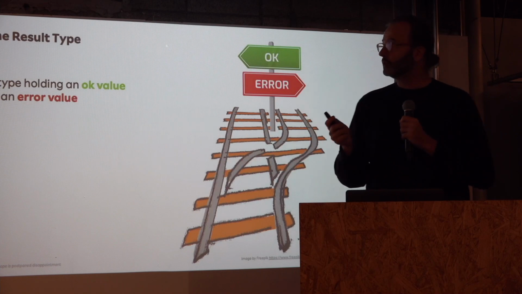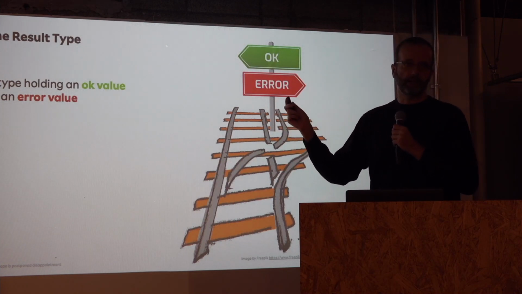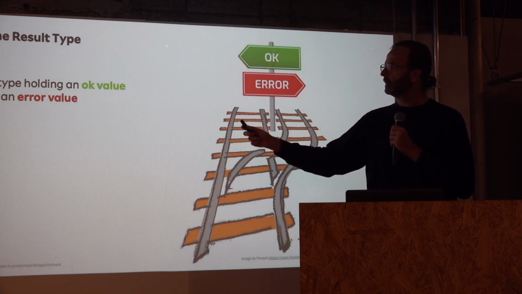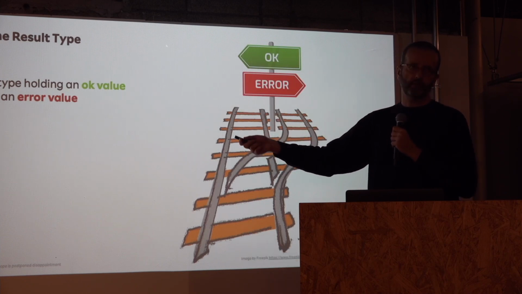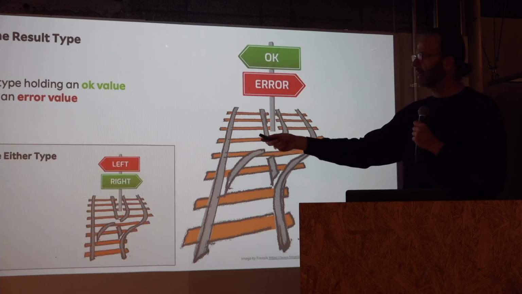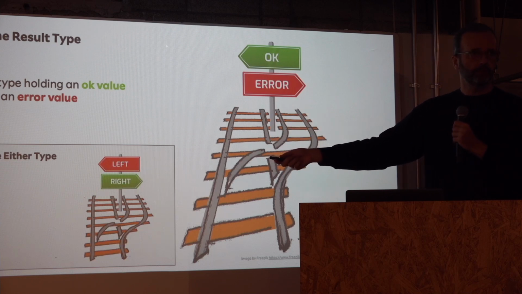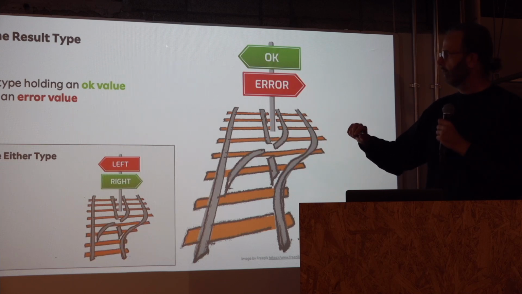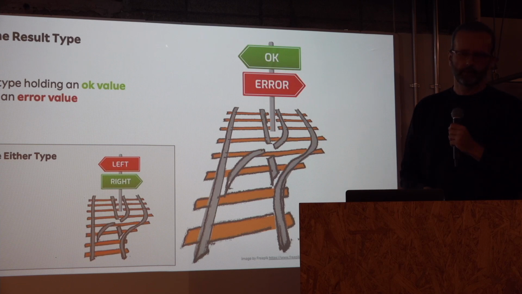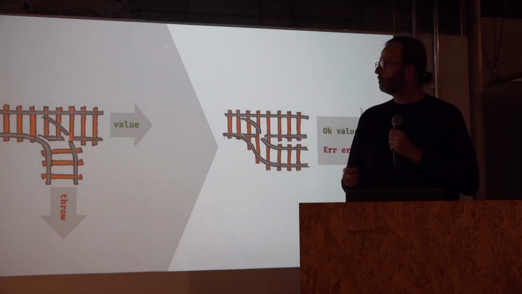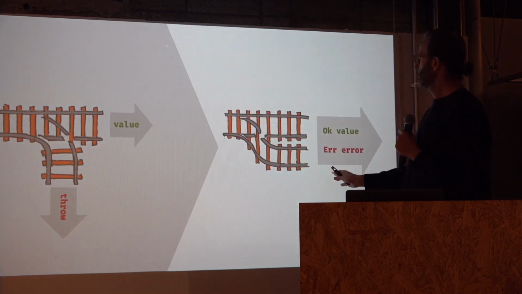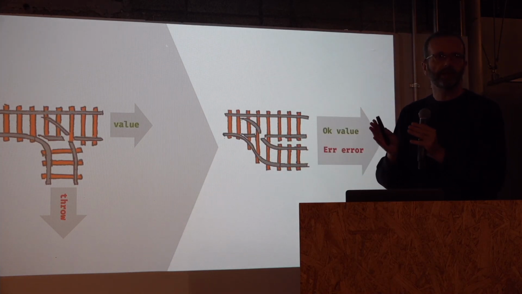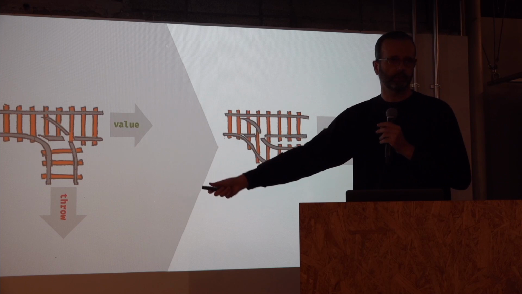So let's introduce a result type. So a result type is a type that can hold an OK value or an error value. Sometimes also called an either type, where the two options are left and right. So basically, we are changing our railway from this shape to this shape. We are going ahead instead of derailing completely.